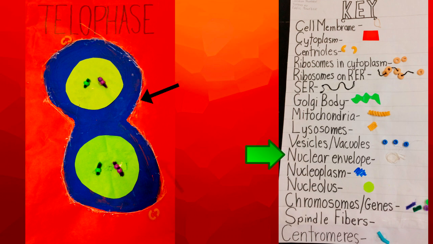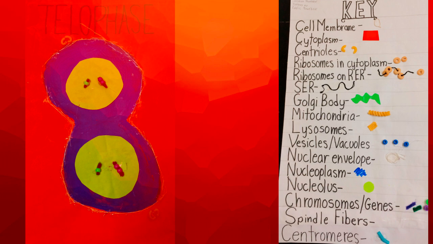envelope reforms and pinches inward, but is not divided into cells, but has 2 nuclei. Cell membrane is also pinching inward, but is not divided. The centrioles are still present in the cytoplasm.